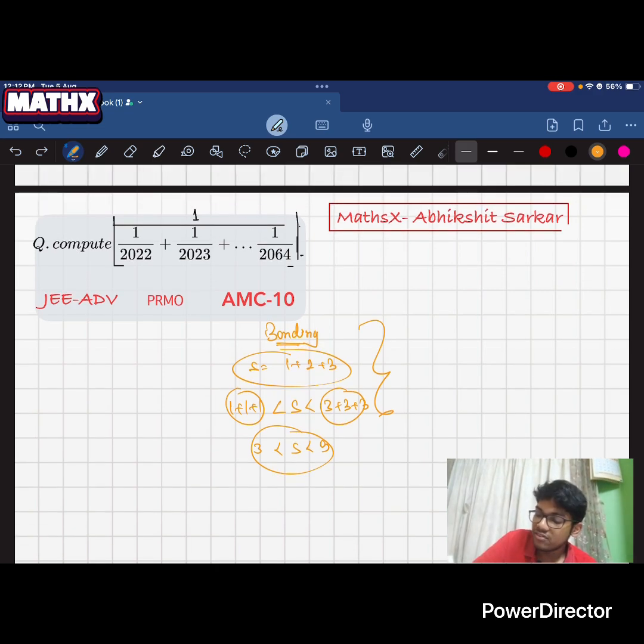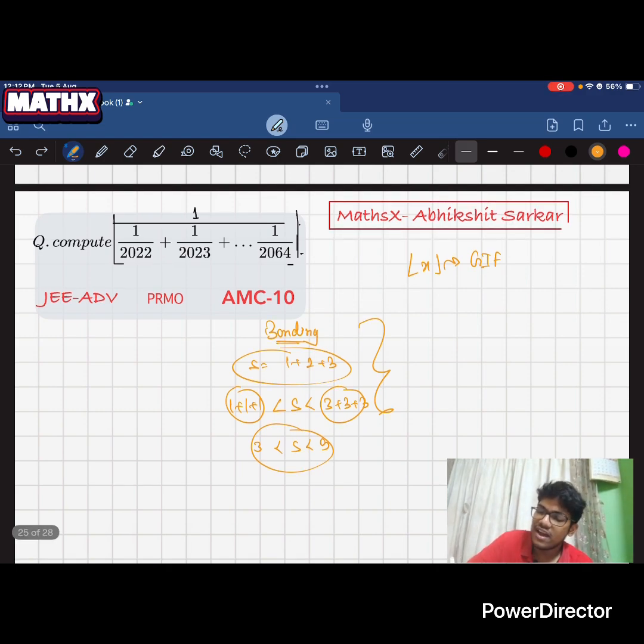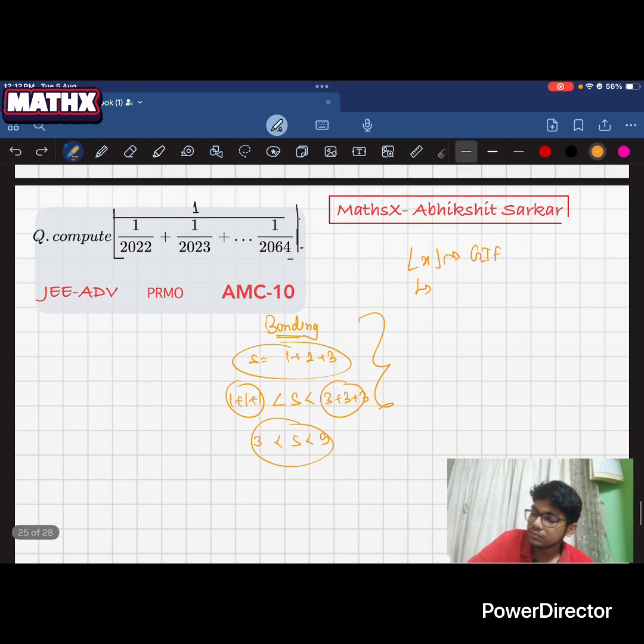Now here I have applied a symbol, something like that. This is called the greatest integer function, or in short we can write it as GIF. About this concept I will make a separate video, but in brief, so that you can do this question, we can define it as the value that is smaller than or equal to x, like the greatest integer of 7.9 will be 7.